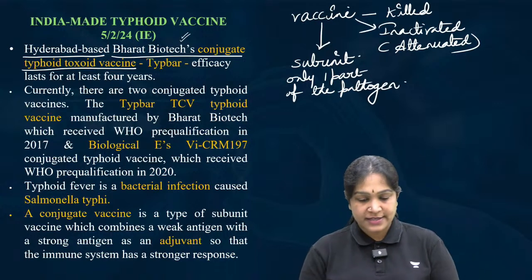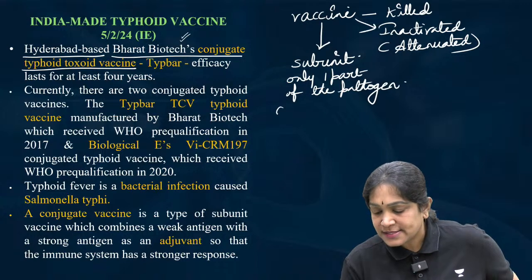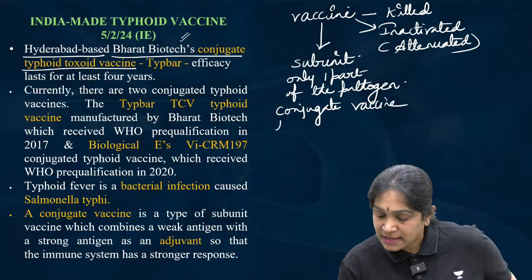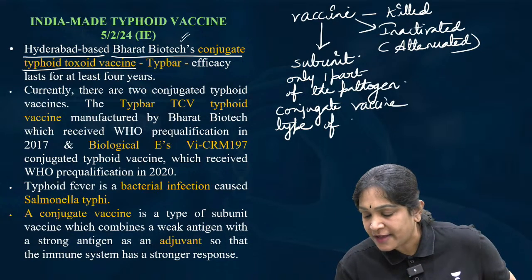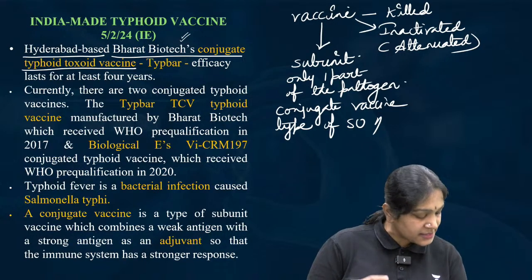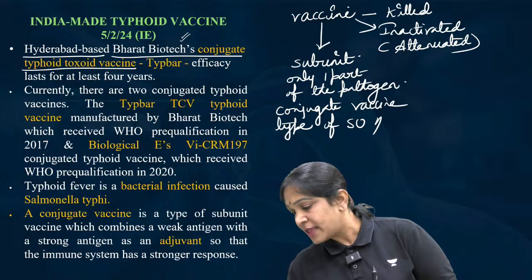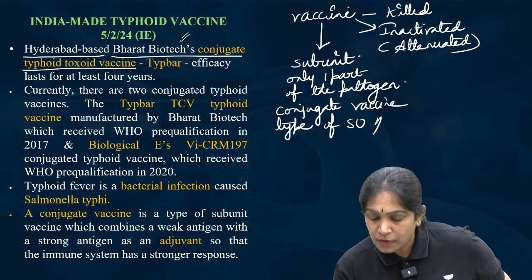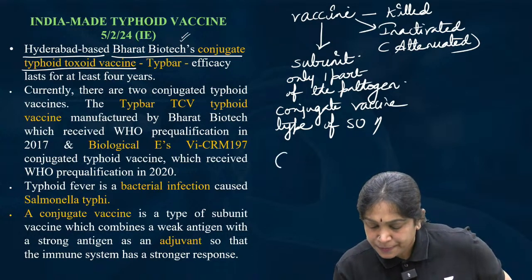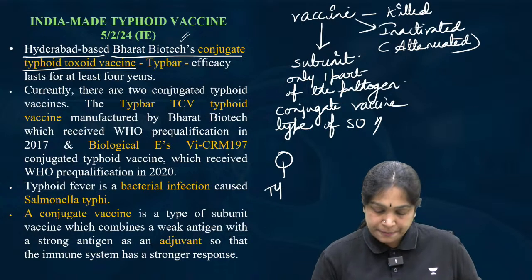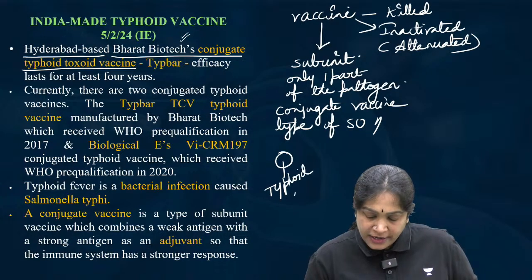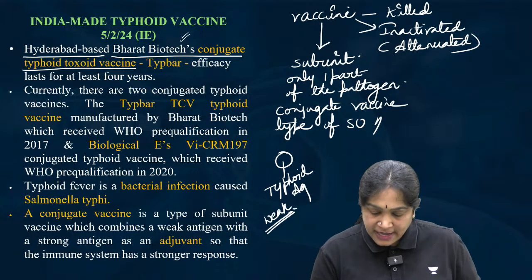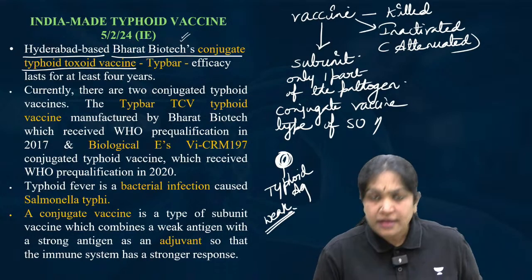Then what is a conjugate vaccine? A conjugate vaccine is nothing but a type of subunit vaccine. Is it clear? Here also we take only one part of the pathogen. But sometimes what happens, let us suppose this is the typhoid antigen, but it is a very weak antigen.